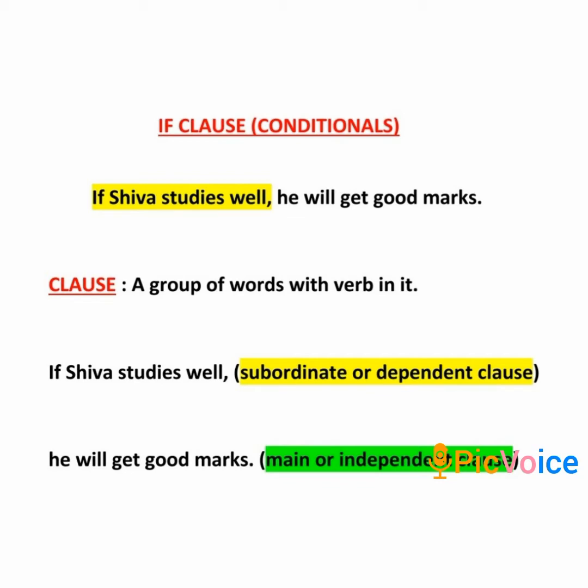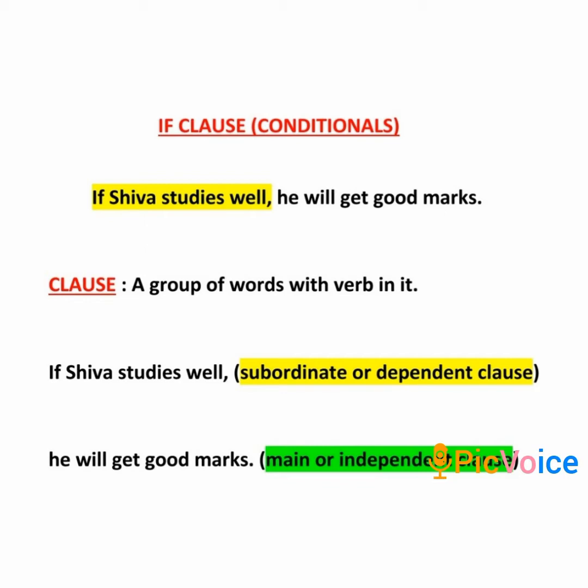Just look at the highlighted part in yellow. If Shiva studies well, right? This highlighted part in yellow has a verb, studies, and also the subject Shiva. Hence, this is a clause. If Shiva studies well is a clause. He will get good marks is also a clause.